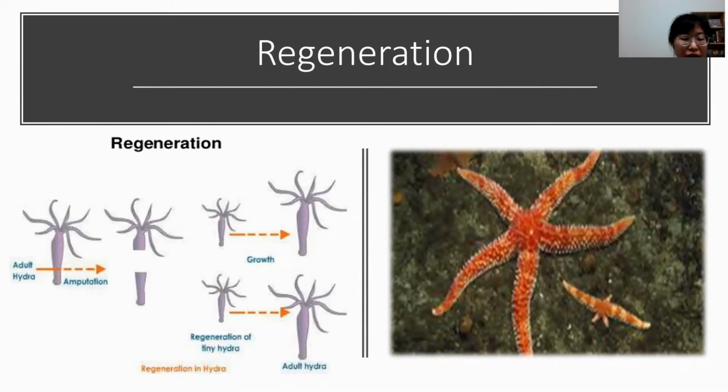Regeneration. Adult hydra also undergo regeneration. After the adult hydra is cut into two, the upper part of the hydra's body will regenerate the remaining parts of the body, while the lower part of the hydra's body will also regenerate the remaining part of the body. According to this image, this adult hydra has asexually reproduced into two new individuals.